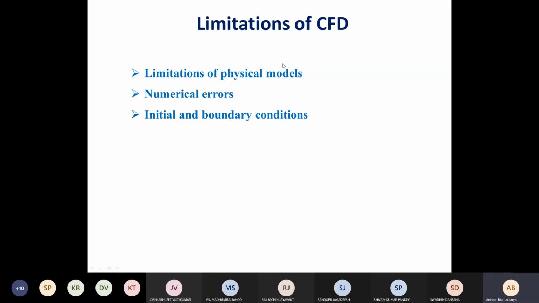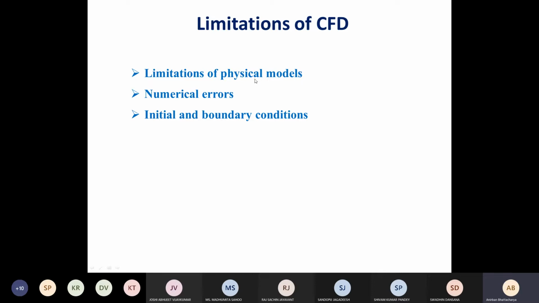So there are some limitations or challenges. Okay, so we have to be careful, it's not that all problems can be solved using CFD. So there are multiple limitations. What are some of these limitations?